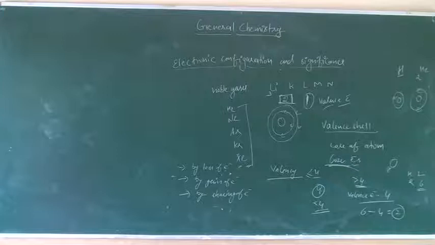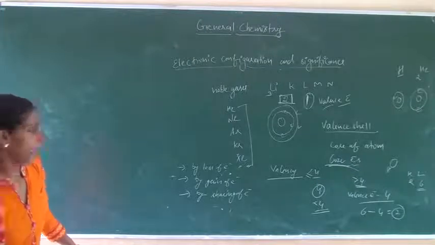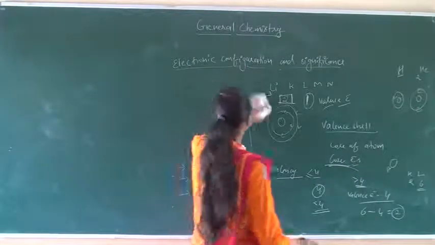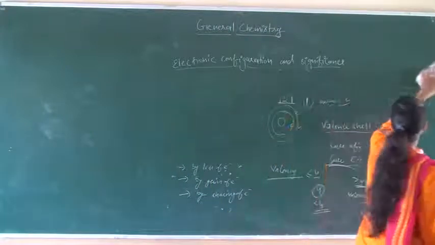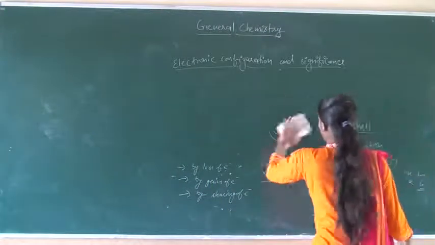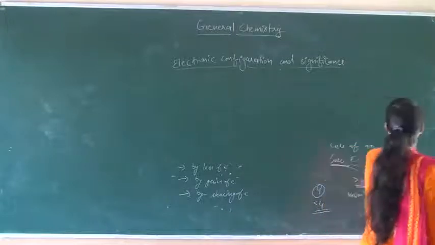After that, certain elements exhibit more than one valency. Some elements show a variable valency.